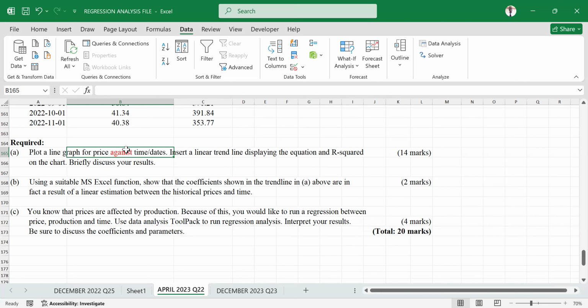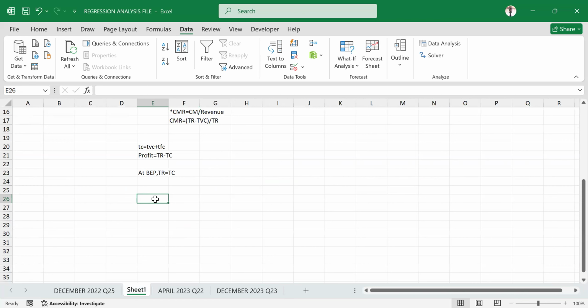And because we are talking about a line graph, a graph has a y-axis and an x-axis. So you need to know which one between price and time or date goes to the x-axis, and which one goes to the y-axis. That is something that I believe should not be a problem to any of us in this meeting. And in relation to that, let us remind ourselves that regression analysis is a statistical method used for cost estimation. You are estimating the relationship between a dependent variable and either one or more independent variables.